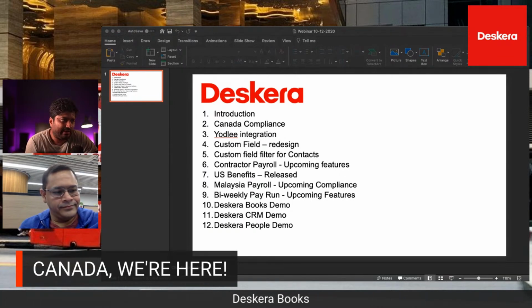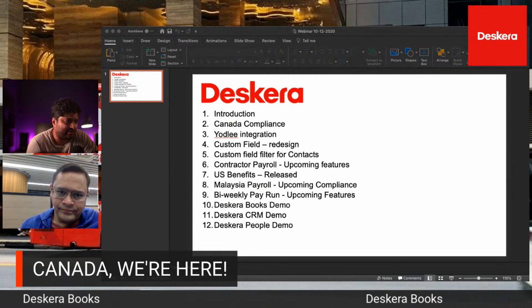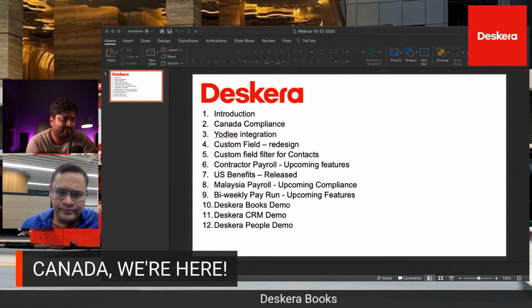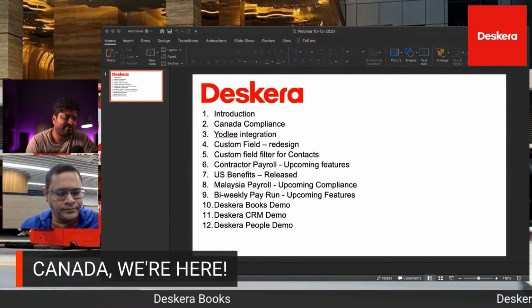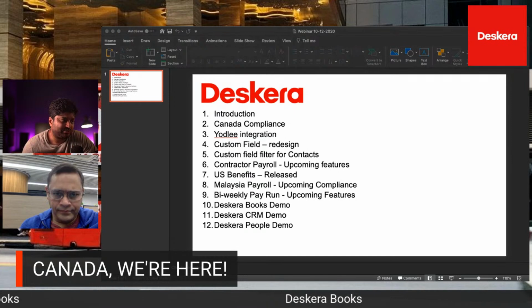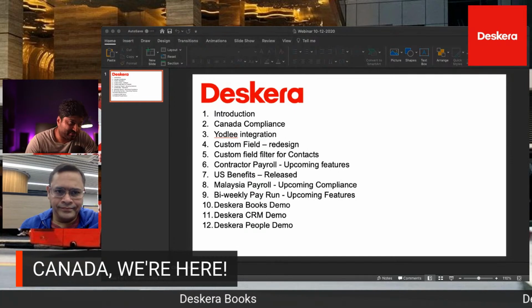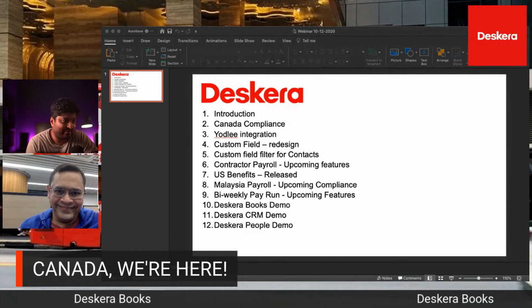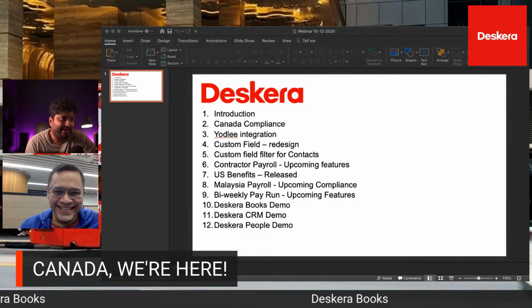Appreciate it. The number 5 is custom field filter for contacts. I think that was asked, rightly so, by a lot of users, so we're releasing that now. Number 6 is contractor payroll, which for some reason says upcoming features. All of these are upcoming features. I don't know why we have said that, but yes, we'll talk about contractor payroll.